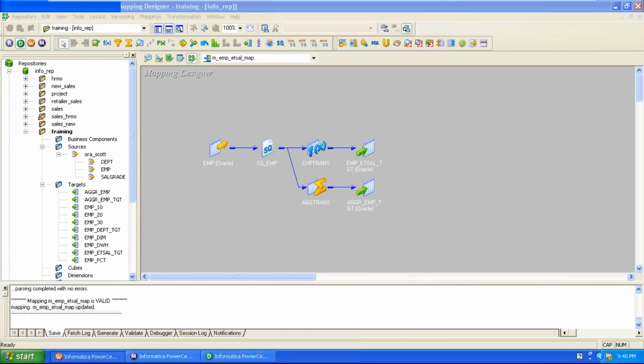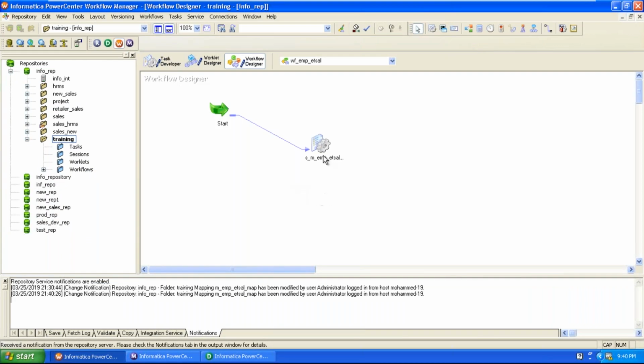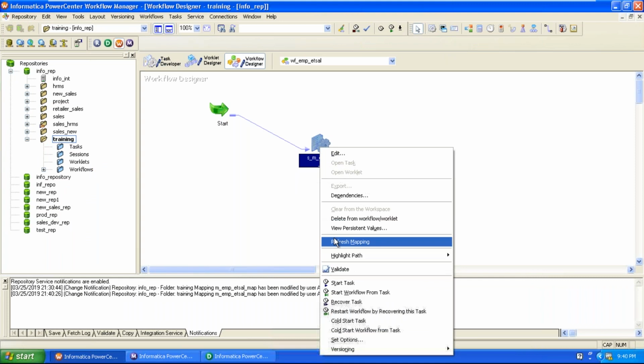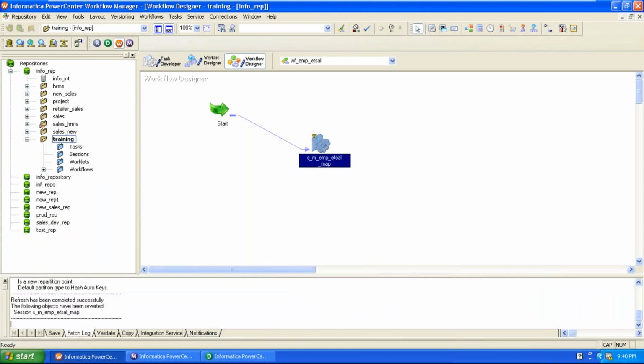Here we modified the existing mapping. We added extra logic in the existing map. That's why right click on the set session task and click on refresh mapping, and the changes are reflected.